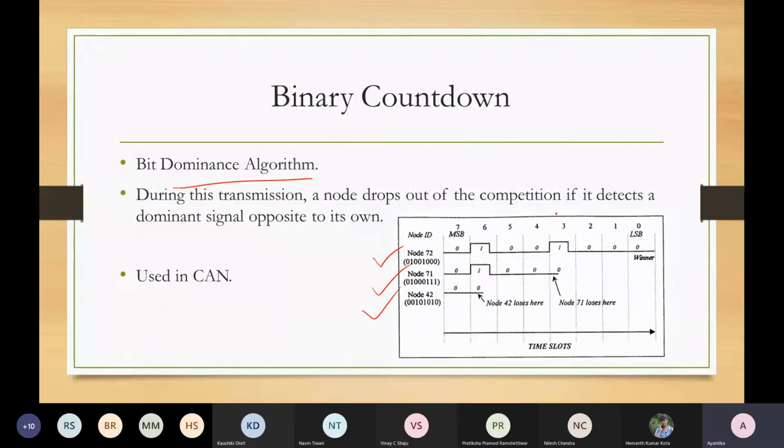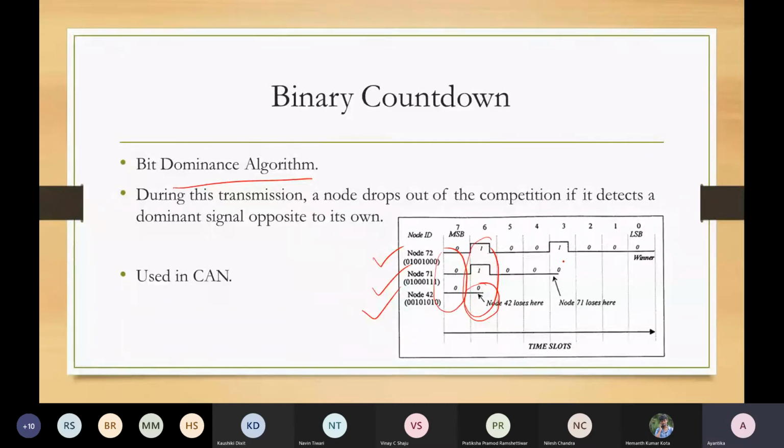Based on the values, if you can see 0, 1, 0, 0, 1, 0, that way, whenever all nodes are having the same priority arbitration bits, here you can see all the bits are the same, 0, 1, 0, 0, 1, all 0 in the first cycle. In the second cycle, 1, 1, this is 0. That means node 42 is losing the arbitration, losing the control over the bus.